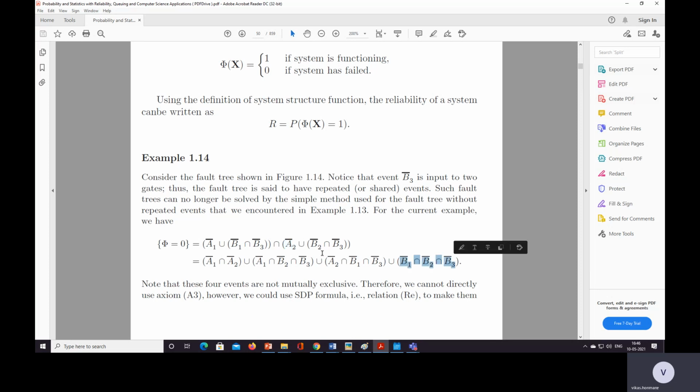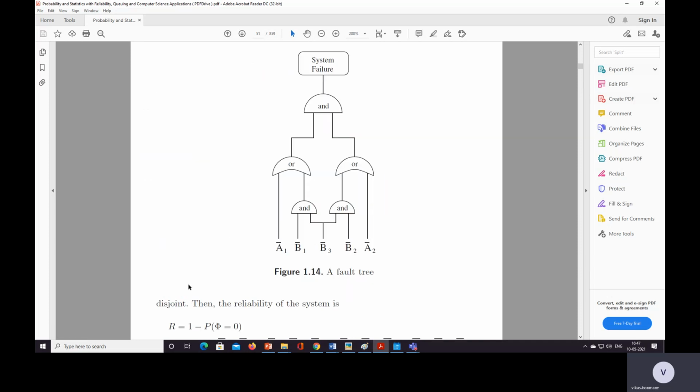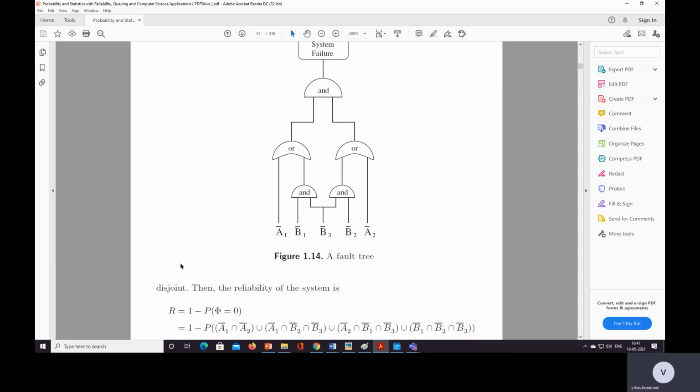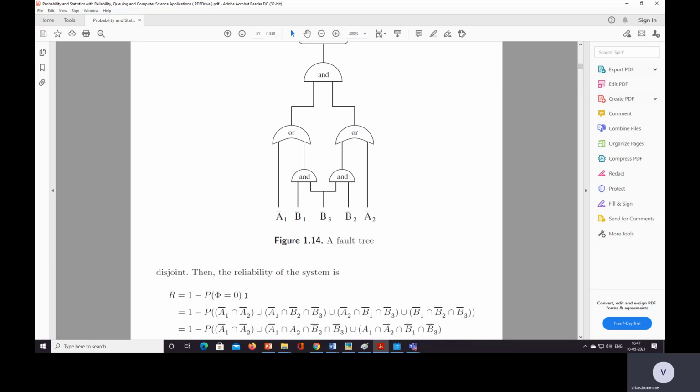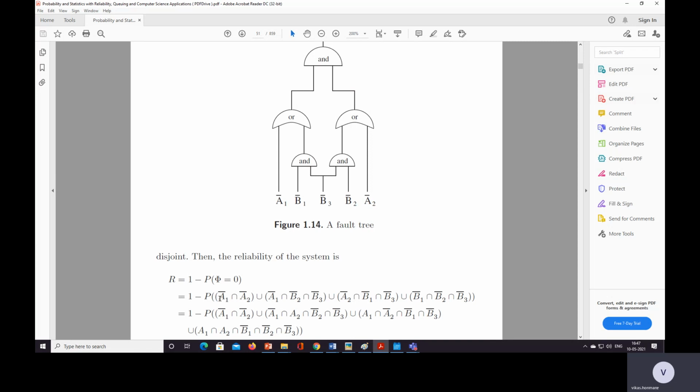So likewise we simplify this equation, and this is the failure, phi is equal to 0. Note that these four events are not mutually exclusive, therefore we cannot directly use the multiplication rule. The reliability of this system is R equal to 1 minus P of phi equal to 0, which is 1 minus the probability of A1 bar A2 bar. So we just use that formula, and then union.